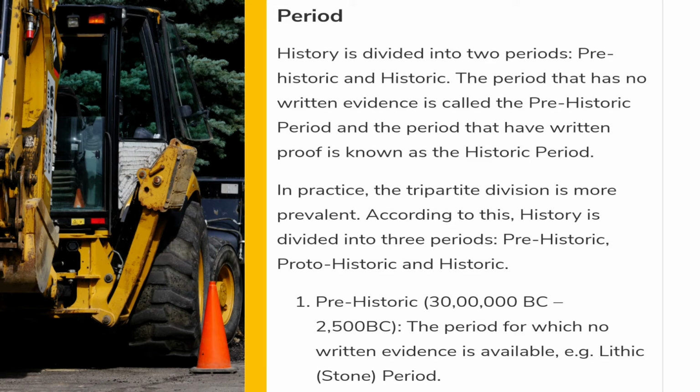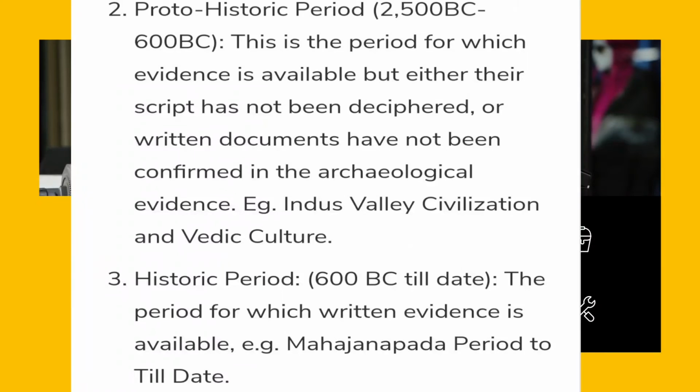The first one, prehistoric, is from 300,000 BC, that is 3 lakh BC, to 2500 BC, the period for which no written evidence is available. Example: the Lithic stone period. The second one is the protohistoric period, that is 2500 BC to 600 BC.